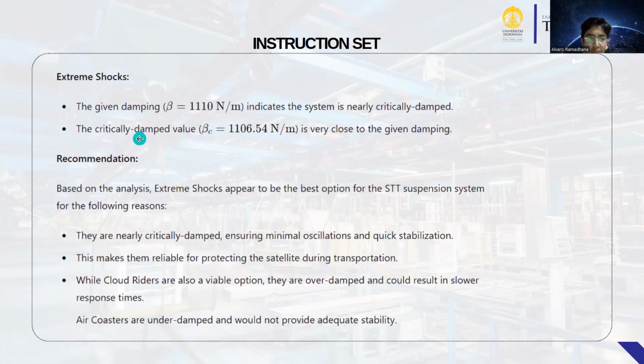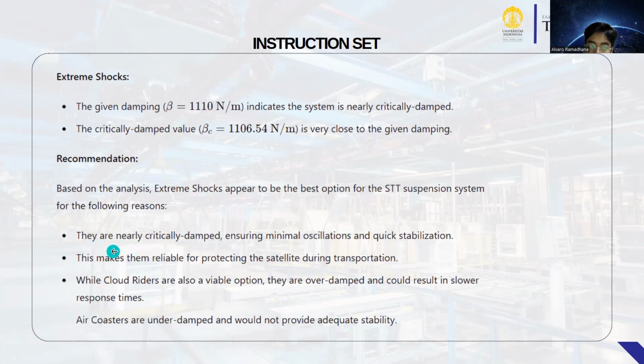Extreme Shock: 1110 Newton per meter indicates the system is nearly critically damped, and the critical damping value 1106.54 Newton per meter is very close to the given damping. Based on the analysis, Extreme Shock appears to be the best option for the suspension system for the following reasons.